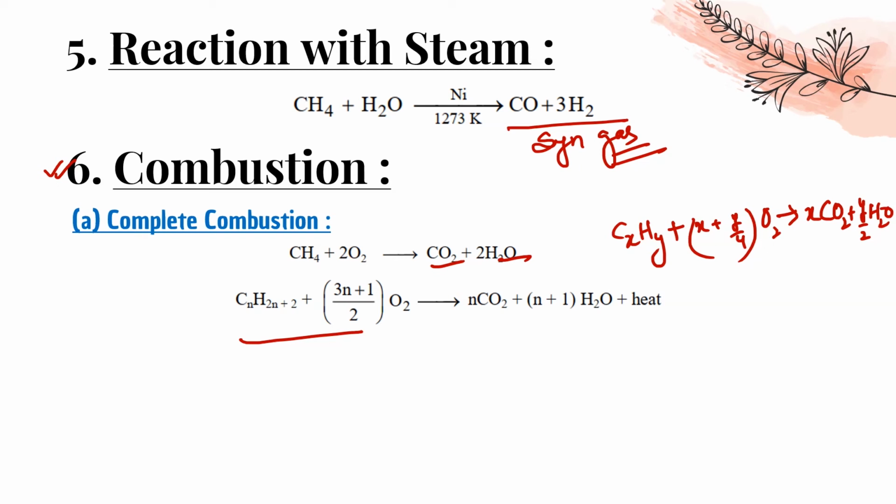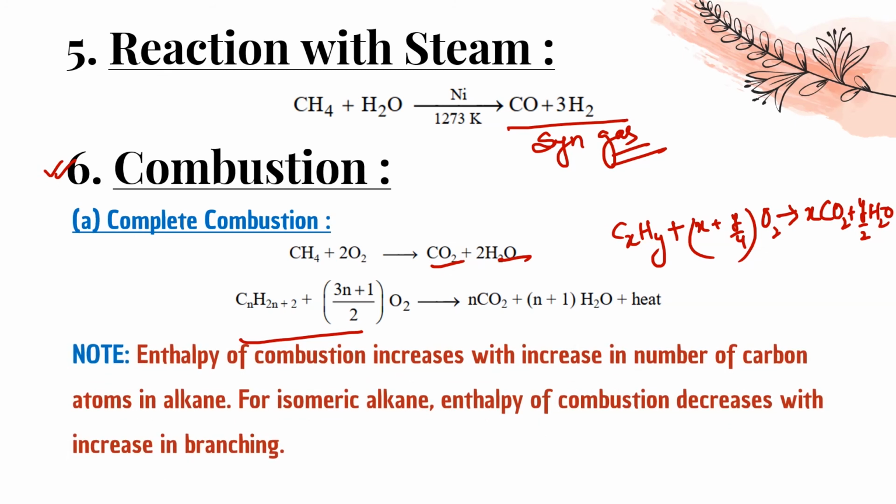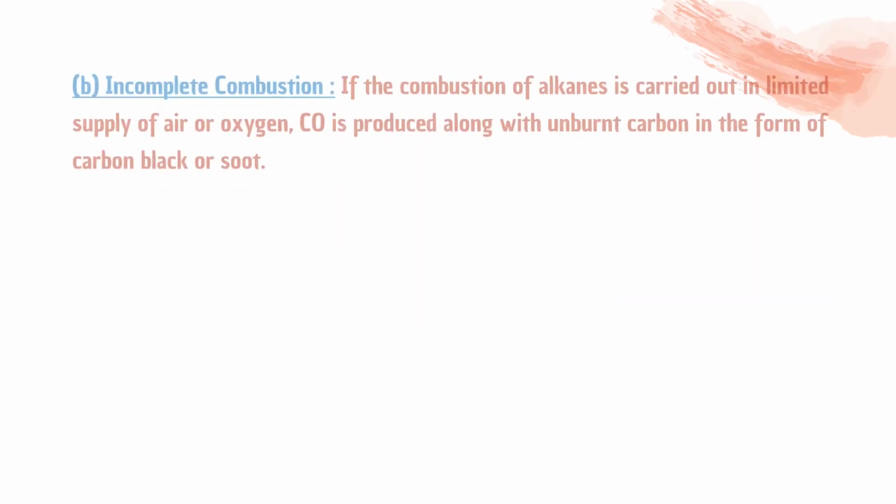Yes. Enthalpy of combustion increases with increase in number of carbon atoms in alkanes. Obviously, number of carbon will increase, bond को break करने में बहुत ज़्यादा energy लगेगी, and that's why bond enthalpy will increase. For isomeric alkane, enthalpy of combustion decreases with increase in branching. Okay.